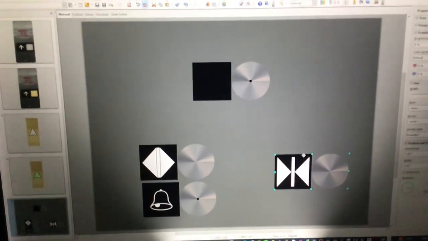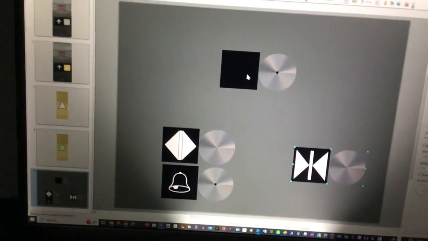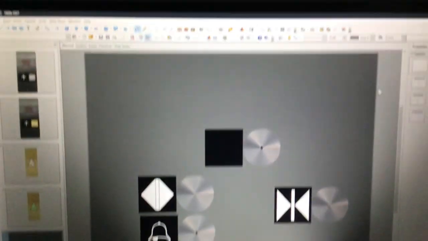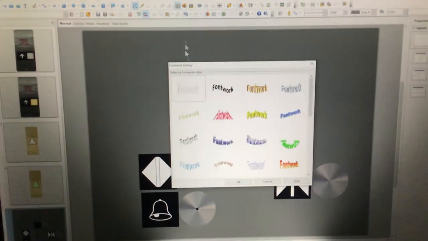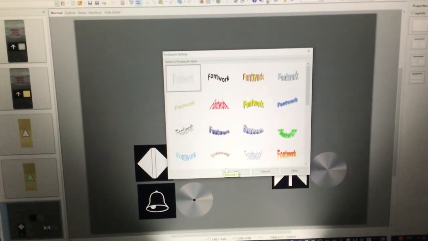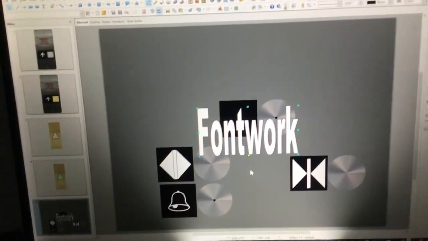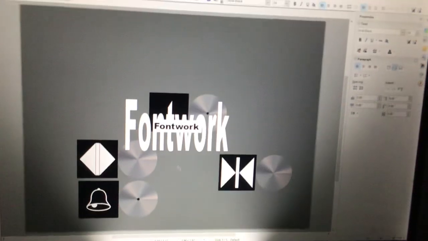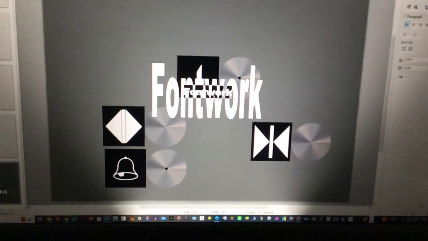Now what I'm going to do is, okay, so here's the deal. We're going to put this here, and if you want to make it any label, I always select Footwork. So we're going to go to the Footwork Gallery. You can click any one. Now, if you wanted to make an elevator label, you can choose any type. You can keep this font or change to a different font. But for me, I prefer bold.